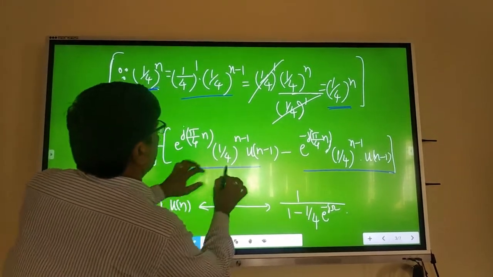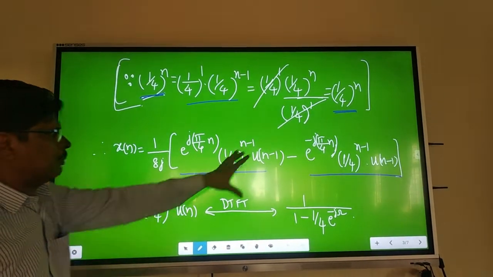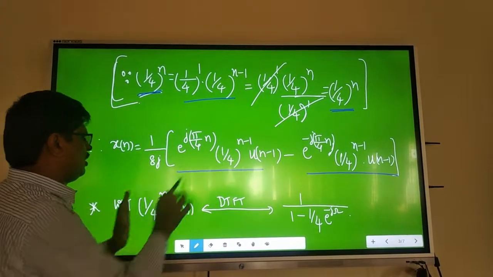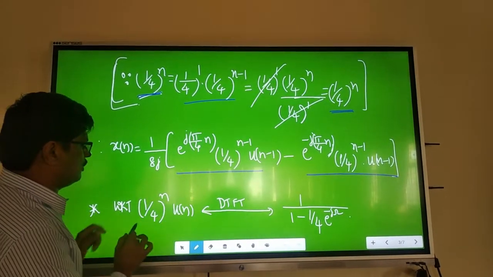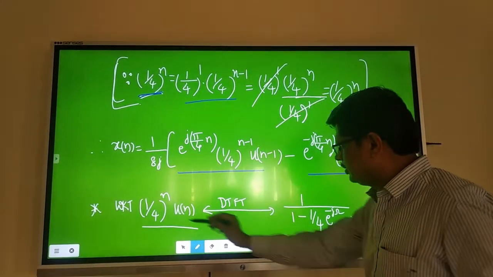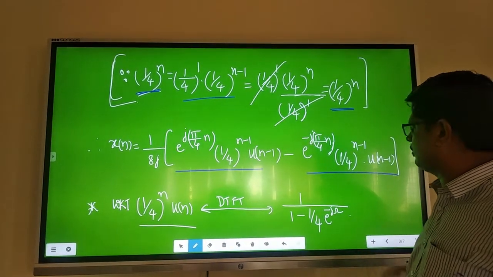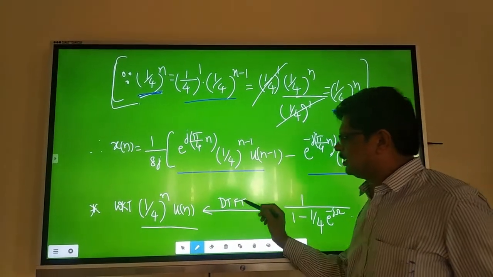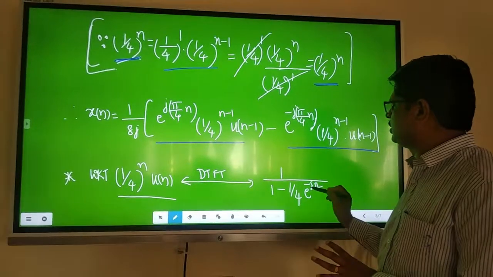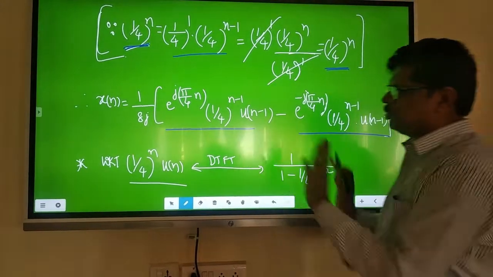Now go to the properties. Before going to the property, let me take these two. See, this u of n minus 1 is there, 1 by 4 to the power n minus 1 is there. I can apply time shift property. Before that, let me write first the normal terms. 1 by 4 to the power n into u of n. DTFT of this, we already saw. We know this in case of DTFT, it is given by alpha to the power n, 1 by 1 minus 1 by 4, that is alpha, into e power minus j omega. This is the standard DTFT answer which we get for alpha to the power n into u of n, as 1 by 1 minus alpha into e power minus j omega. In our case, alpha is 1 by 4. That's all. This is known.